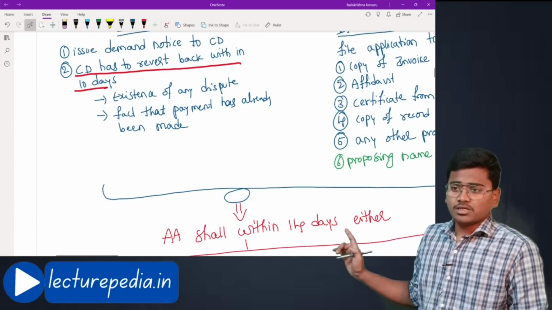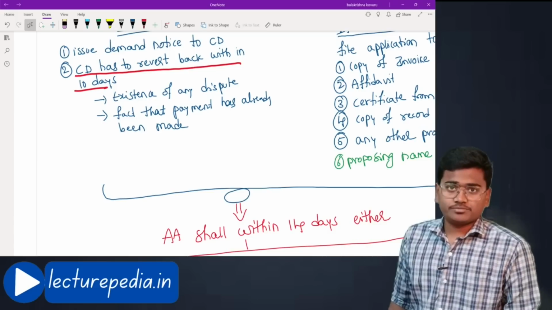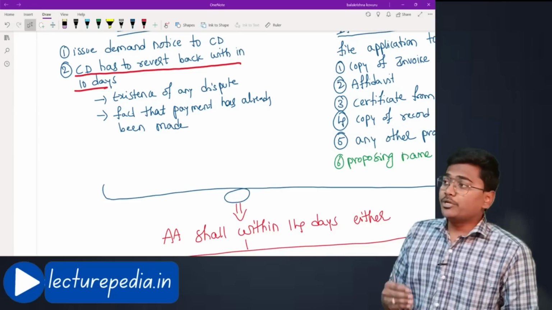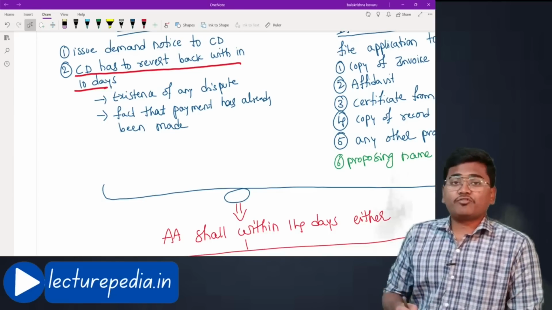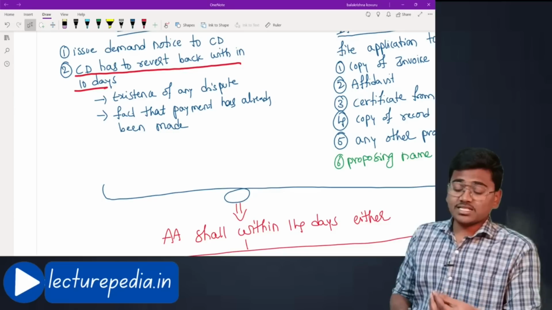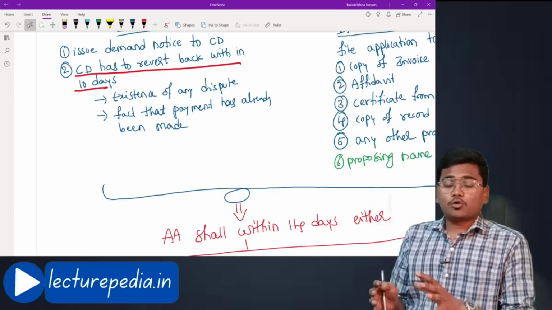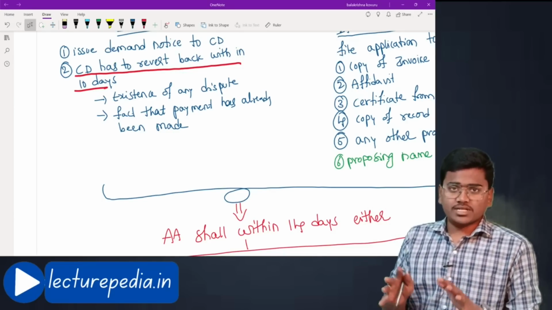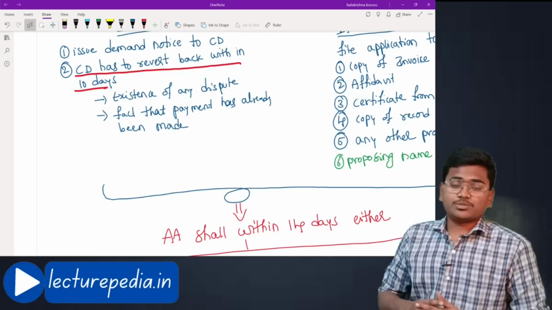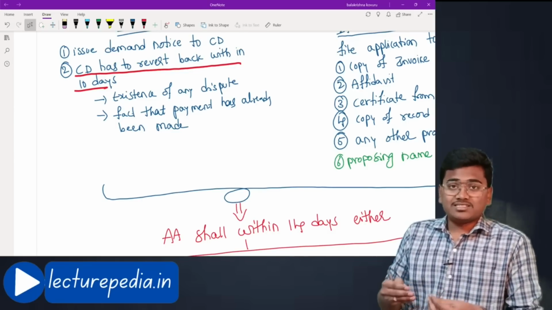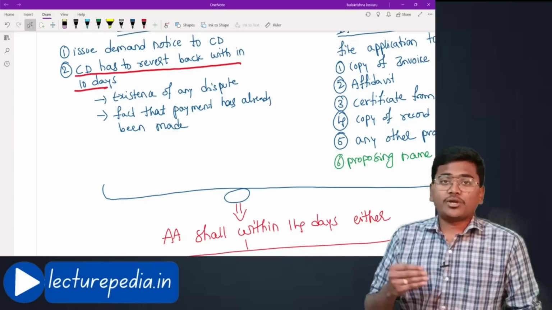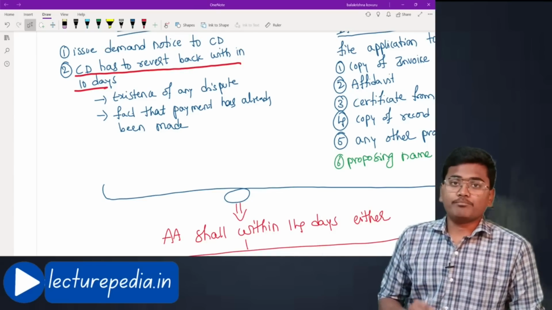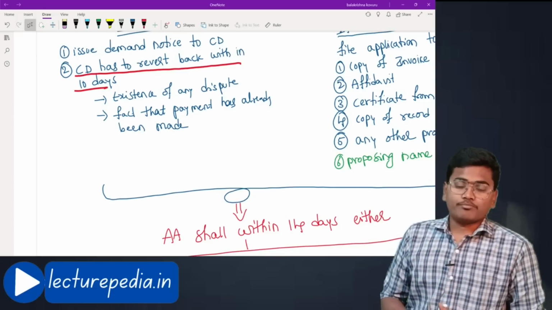First one is existence of any dispute. Whether the corporate debtor has not paid the amount because of the existence of any dispute. Whether he is not satisfied with the quality of goods or services that have been provided by the operational creditor. Whether there is any default in existence. That is the reason why the corporate debtor has not made the payment to the operational creditor.